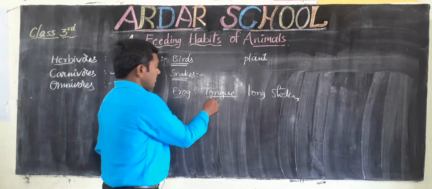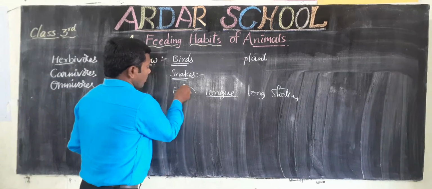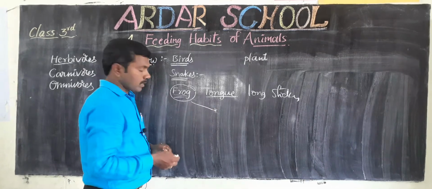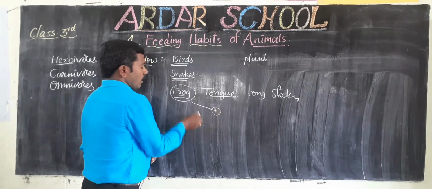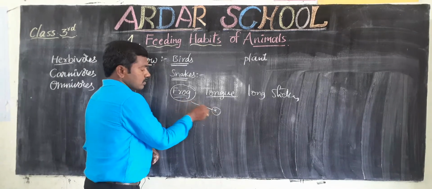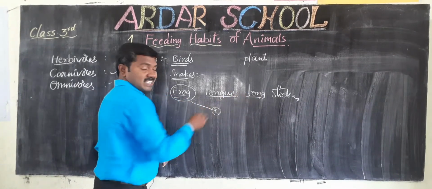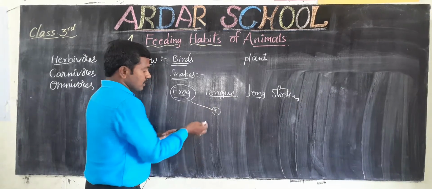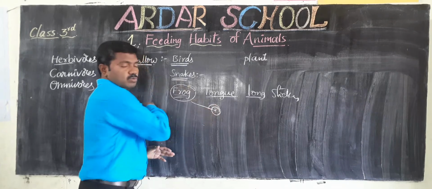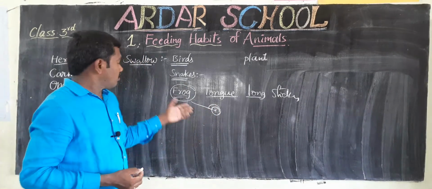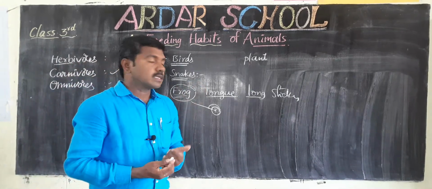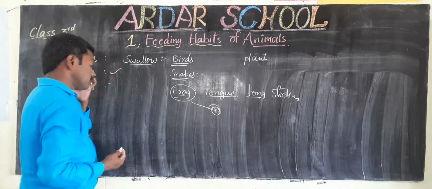When prey is near the frog, the prey means food or an insect, whatever it may be, the frog shoots out its long sticky tongue. After the prey sticks on the tongue, it can swallow. Best example, frog and lizards.